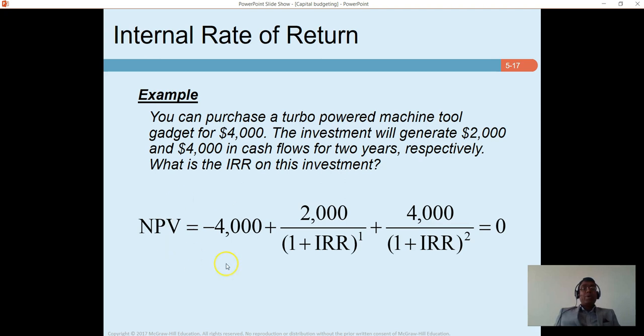Here is an example where the initial investment of a project is $4,000 and cash flows to be generated are $2,000 and $4,000 respectively in year 1 and year 2. We discount these cash flows using IRR and set the equation to 0. And if we solve for IRR, we find that it is 28.08%. If the cost of capital of the project is less than this rate, then we will accept this project.